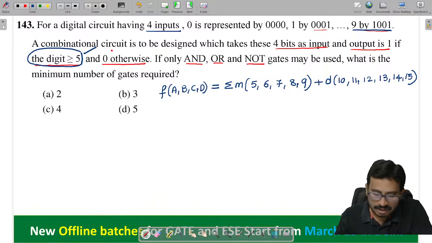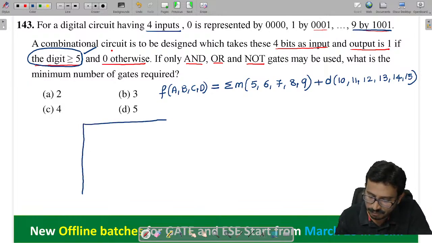Right. So now let us minimize it now here. For minimization, since we have don't cares also there, we'll go for the K maps.